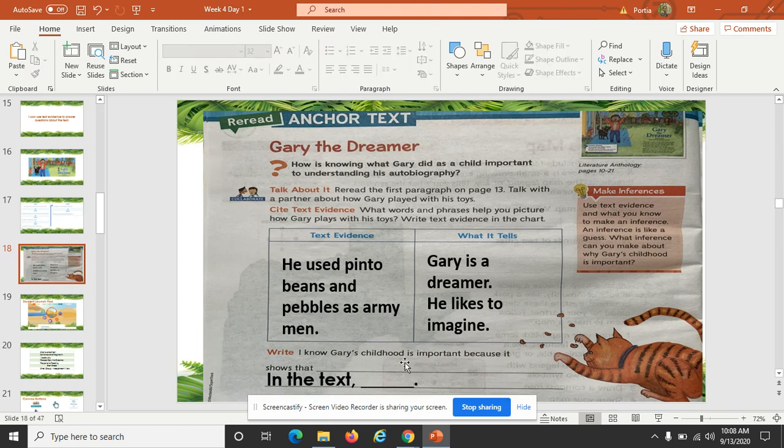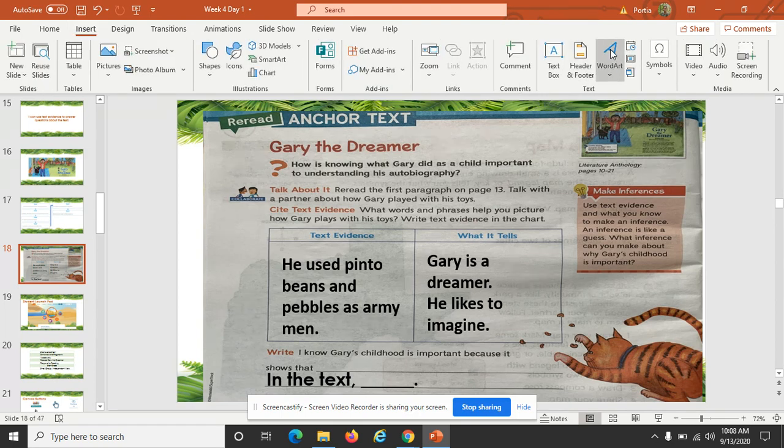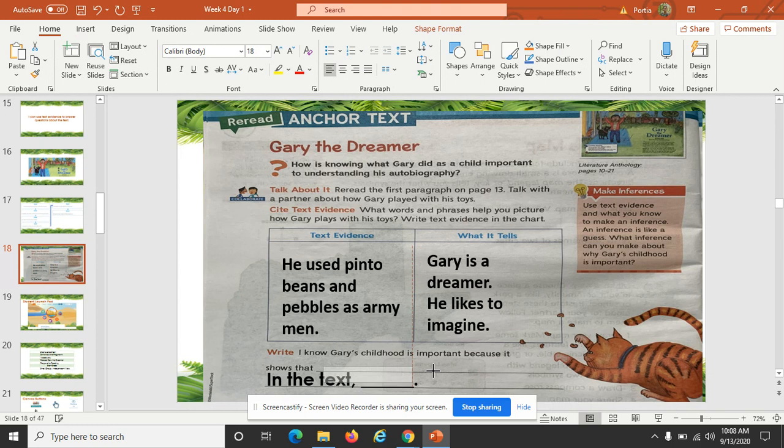So I know Gary's childhood is important because it shows that. Okay, so it's telling me to put what it tells about Gary. So it shows that Gary is a dreamer. Or if you don't want to put this one, maybe you could use that Gary likes to imagine.